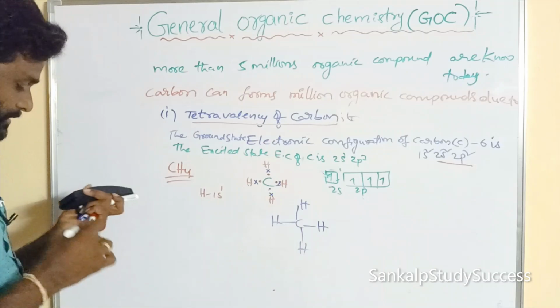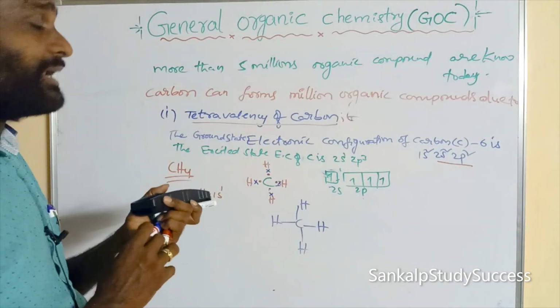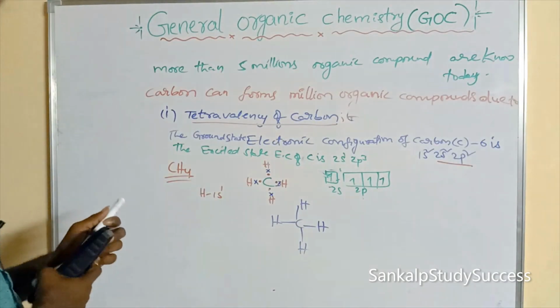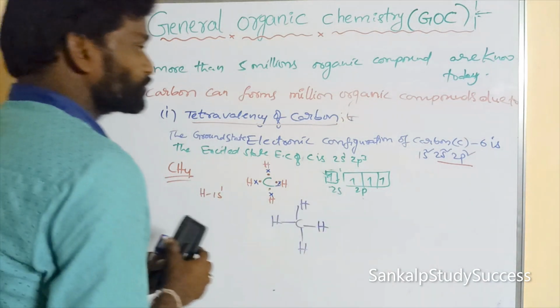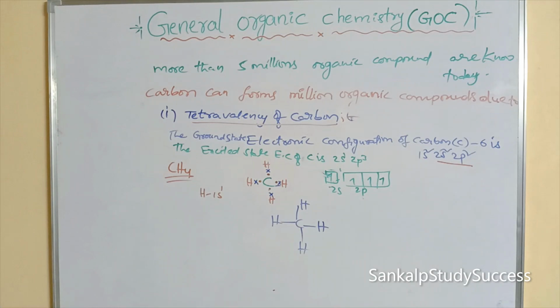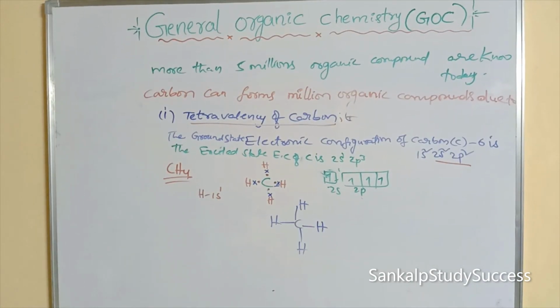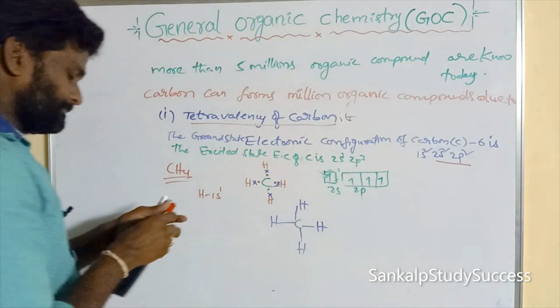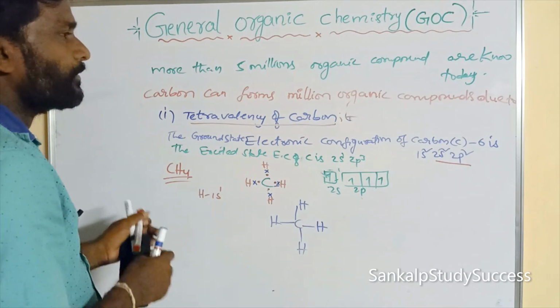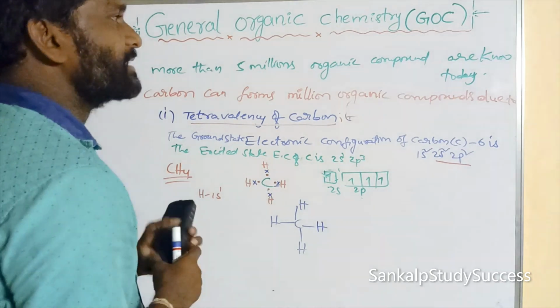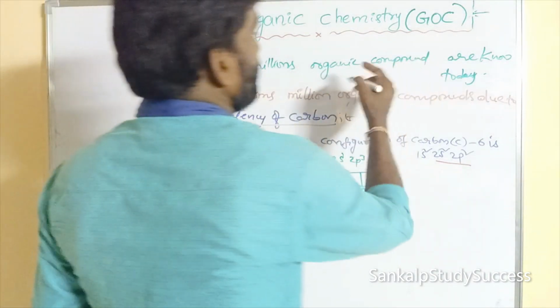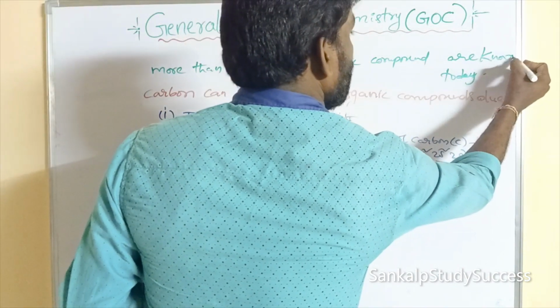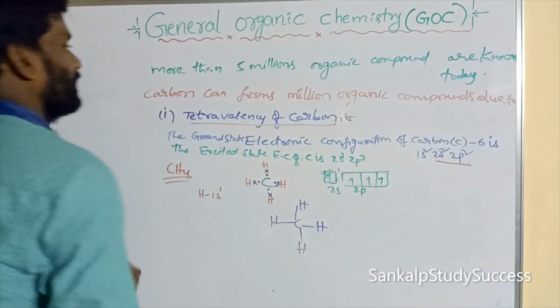So carbon can form only covalent bonds, but not ionic bonds. Next we go on to explain the catenation property. More than 5 million organic compounds are known today.